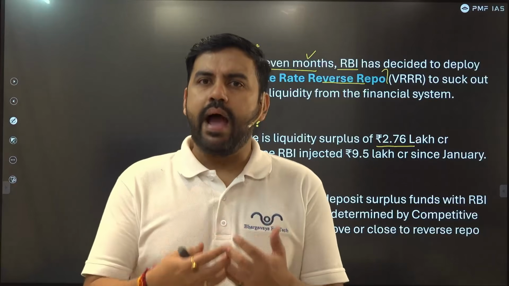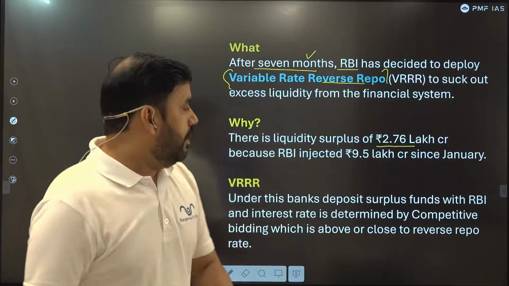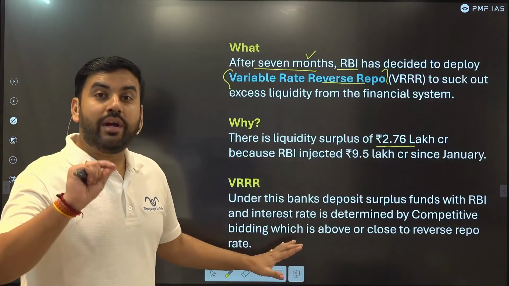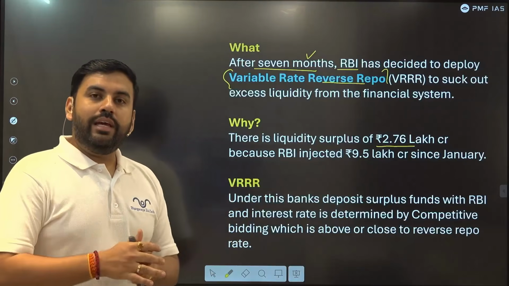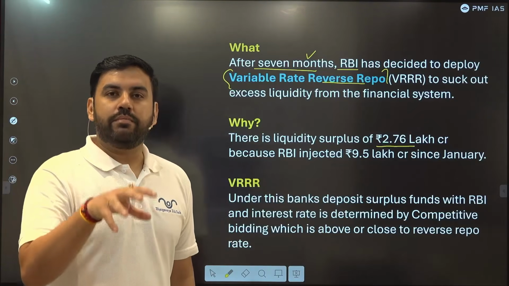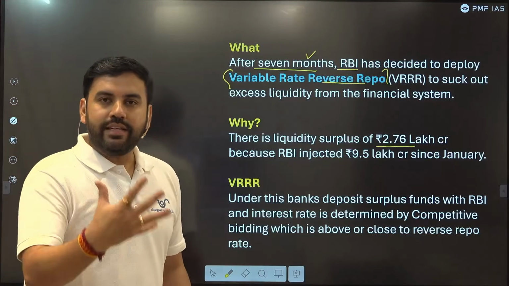But why would a bank put its own money with RBI? Because RBI will offer them extra interest. So the banks will be encouraged to park their extra surplus funds with RBI under this reverse repo. So let's understand this.